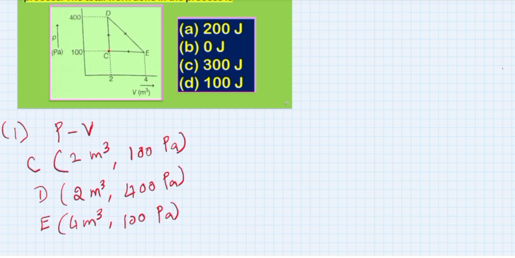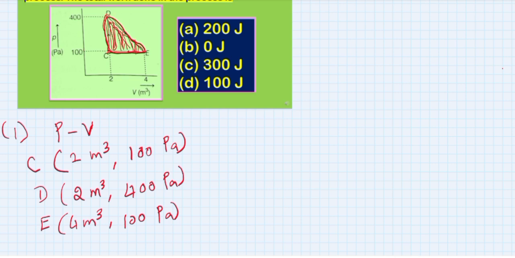Then to calculate the total work done in this cyclic process, we have to calculate the area under this triangle. If I am able to calculate the area of this triangle, that will give me the total work done in this closed or cyclic thermodynamical process.